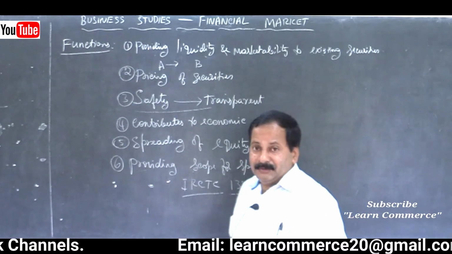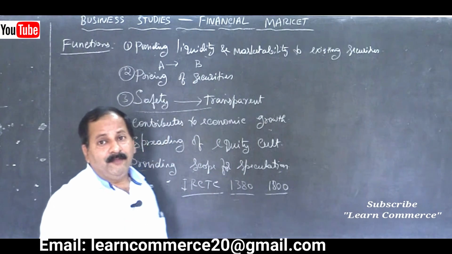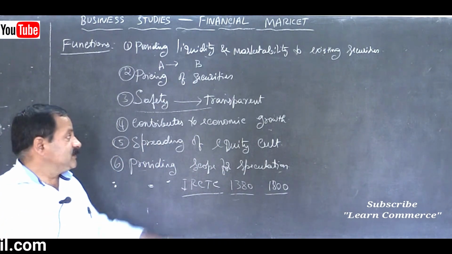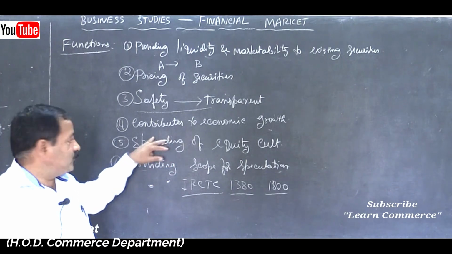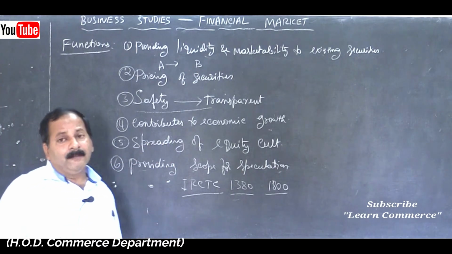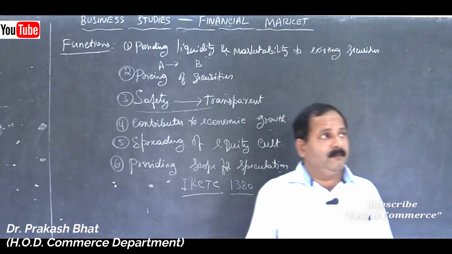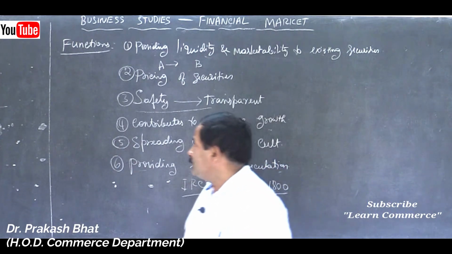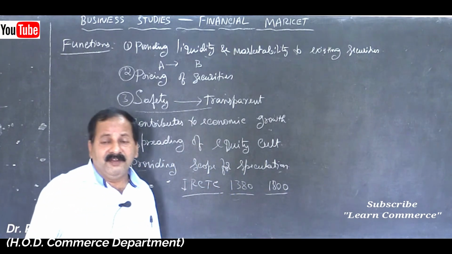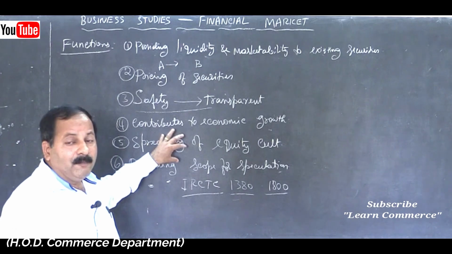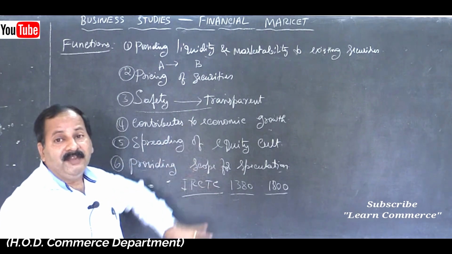Contributes to economic growth. Of course, the funds will be diverted to such sectors which are doing well. This is the activity of stock exchange. Then spreading of equity cult: because of the existence of the stock market, the common man can also invest in securities, and he can develop a habit of savings, or he can save his money and develop investment in equity shares.